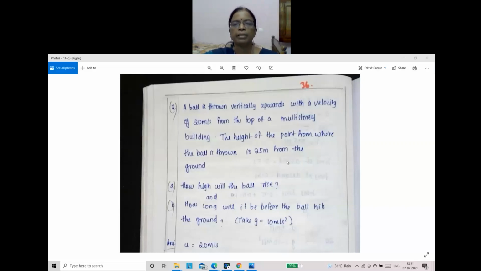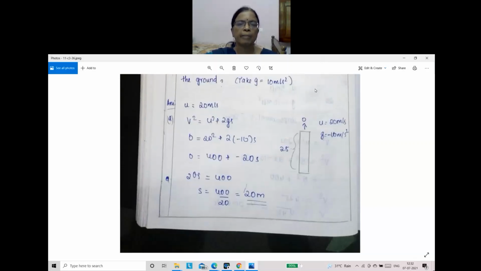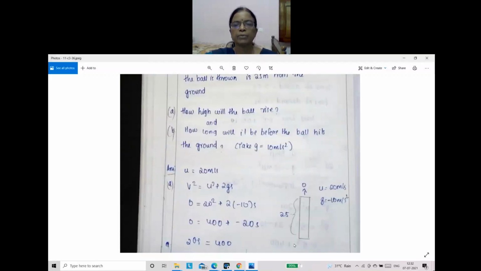From the top of a multi-story building, you just draw a rectangle to represent this multi-story building. Draw it like this. From the top of a multi-story building, the ball is thrown. This is the same kind of problem we just did. Ball is thrown vertically upwards with a velocity 20 meters per second from the top of a multi-story building. Height of the point from where the ball is thrown is 25 meters. So its height is given, 25 meter height is given.